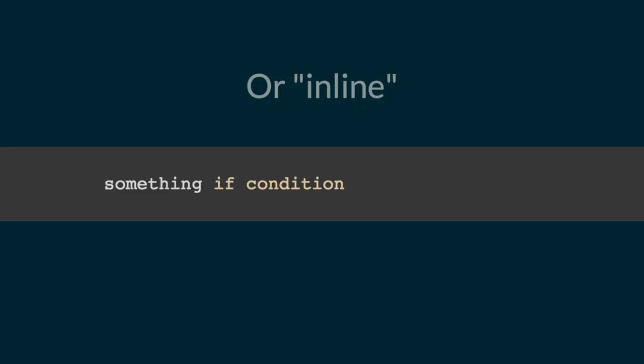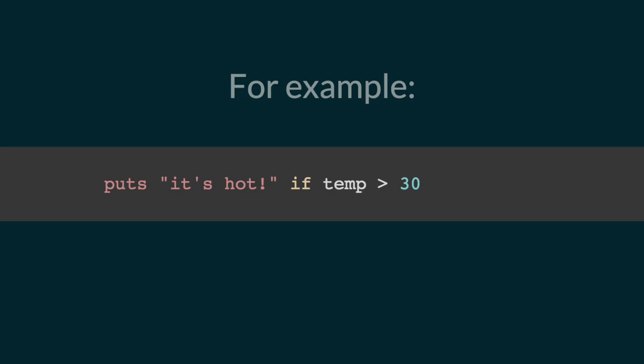I could also do it in line. So I could do something if condition. It has the same effect, but we make it more concise. Puts it's hot if temp is more than 30. Of course, being an Australian, I'm working in Celsius, so 30 degrees Fahrenheit is not particularly warm.